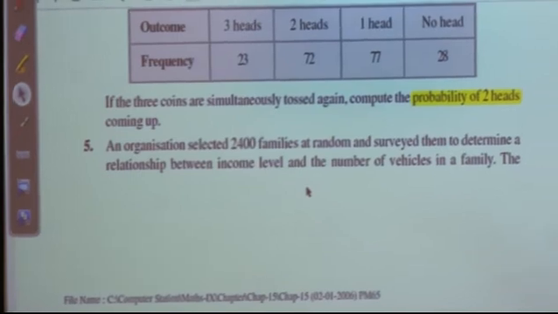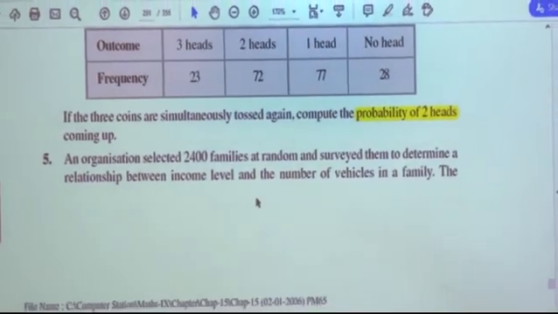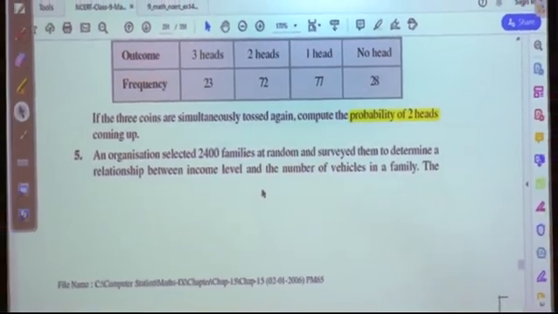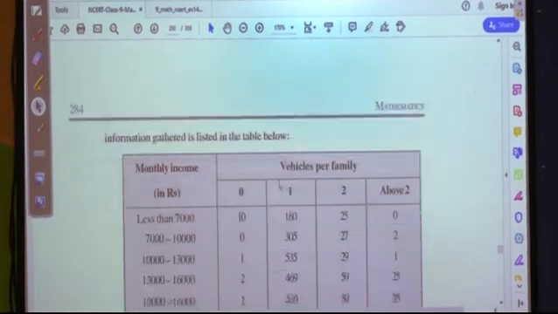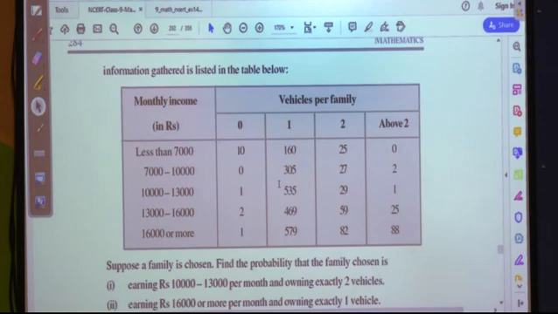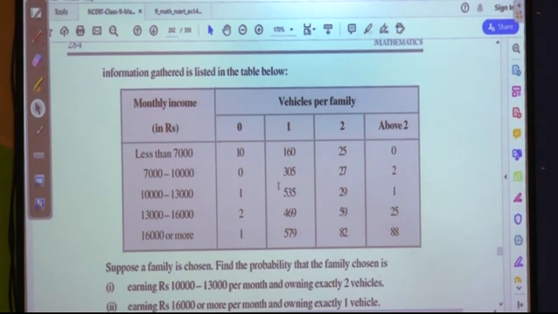The data given here in question 5 is: an organization selected 2400 families at random and surveyed them to determine a relationship between income level and the number of vehicles in a family. The information gathered is listed in the table below.